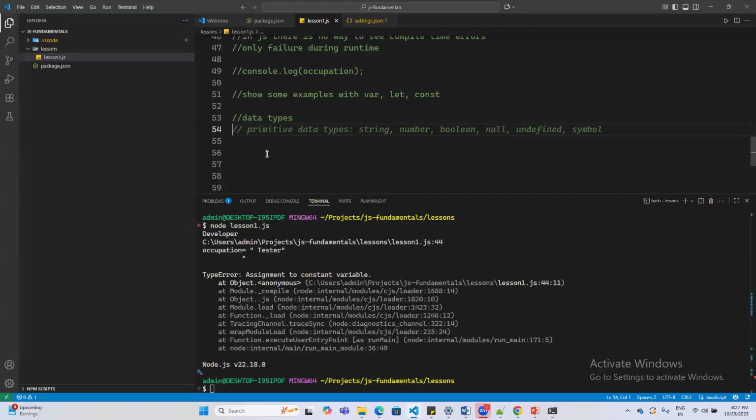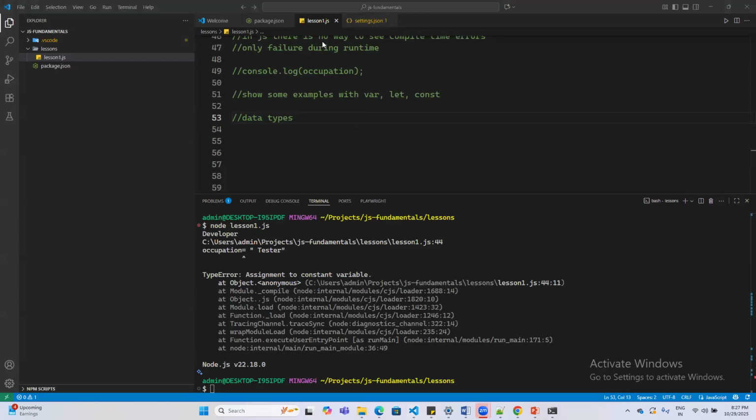When we talk about data types, are you aware of what kind of data types are available? Not only in JavaScript, I am just asking in general. Yes, sir. Can you name those?